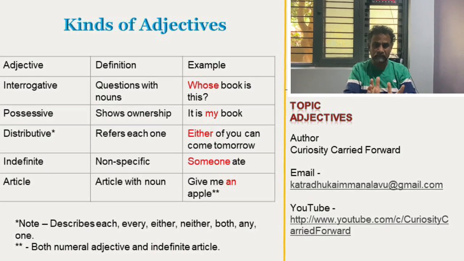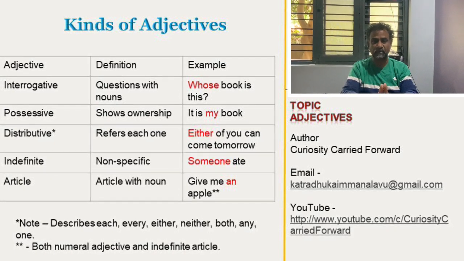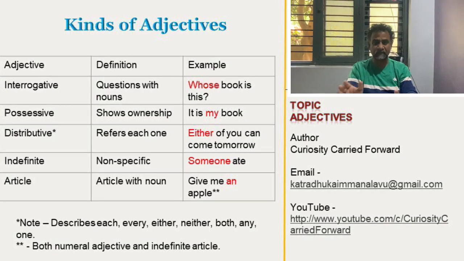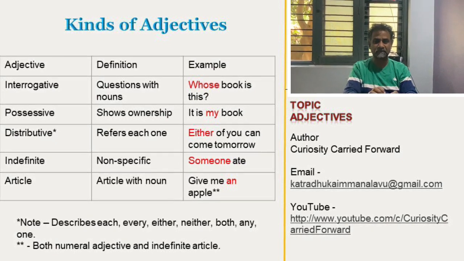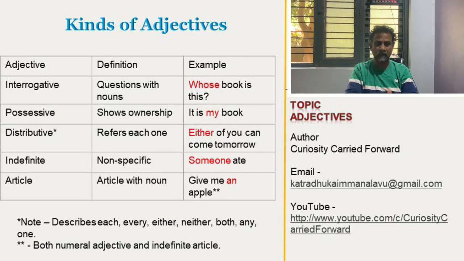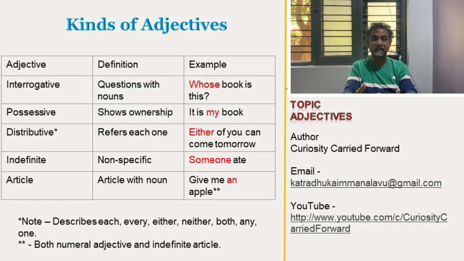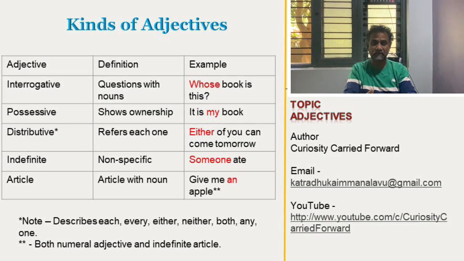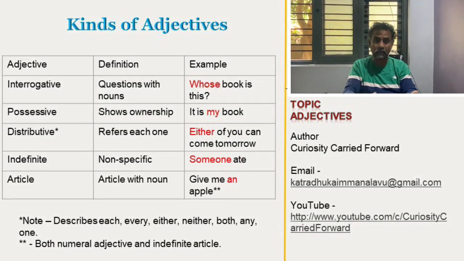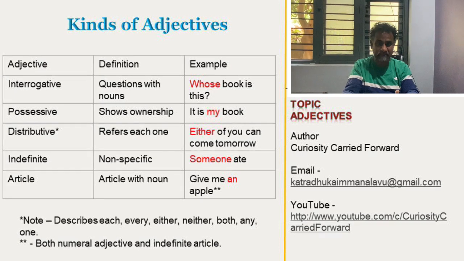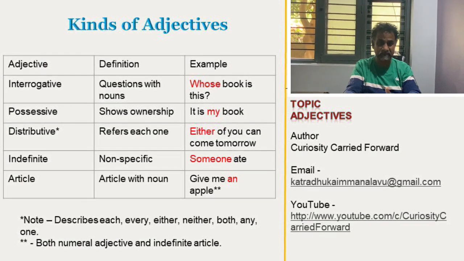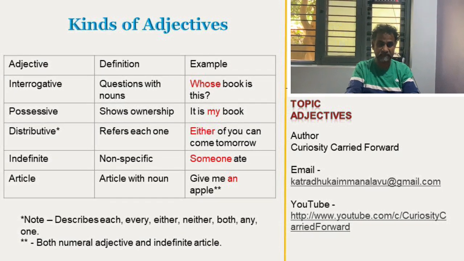Clear? So these are the different types of adjectives. We have seen simple examples and simple definitions. Correct. Okay, so now we have to do the exercise. Different sentences, we have to see how the adjectives work, or sometimes, like I said, sometimes it is article, sometimes it is adjective, sometimes it plays as both.